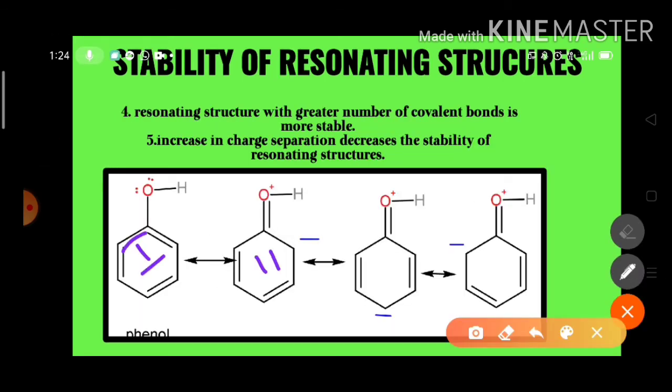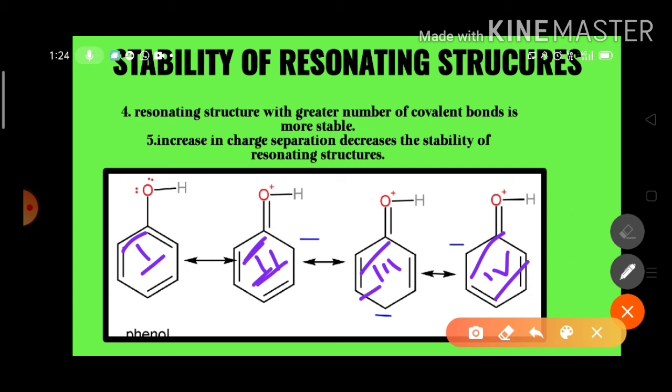This is structure 2, this is structure 3, and this is structure 4. Structures 2, 3 and 4 have charges on them.